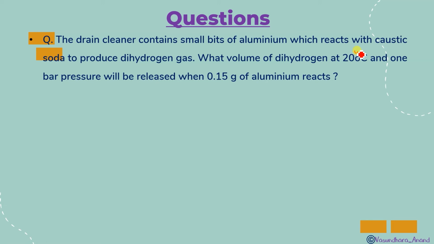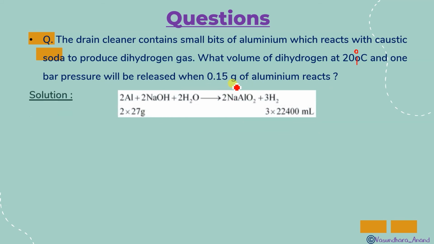This is 20 degree, not here. And 1 bar pressure. So pressure is given 1 bar. The volume will be released when 0.15 gram of aluminium reacts. So you have to find the number of moles. For this you are supposed to write the equation first. So write it. Caustic soda is sodium hydroxide.